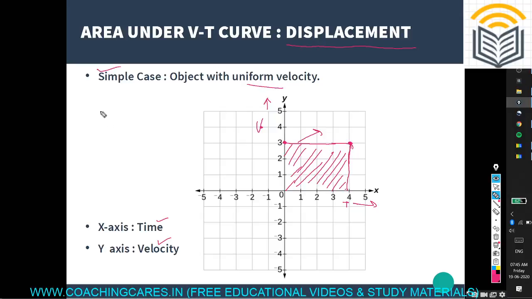We can say the area under the VT curve is displacement.